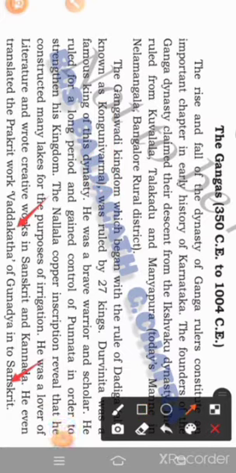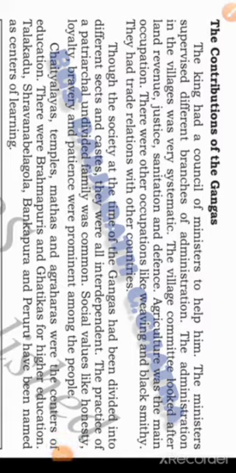There are many kings who ruled in Ganga dynasty. Next one, contribution of Gangas. The Gangas made contributions in various fields, and the village committee looked after the land revenue, justice, sanitation and defense, and agriculture was also one of the main occupations of Ganga dynasty. And also they were divided into different sects and castes, and many architectures are available in Ganga dynasty.